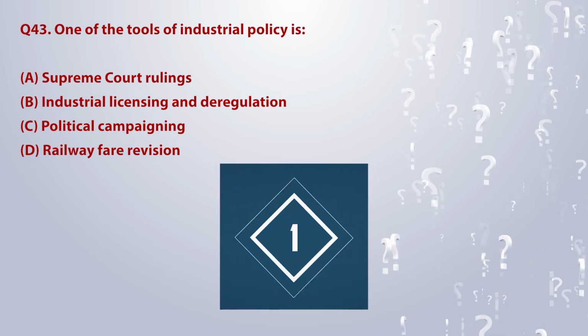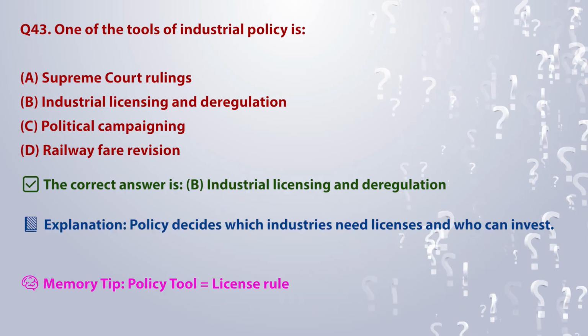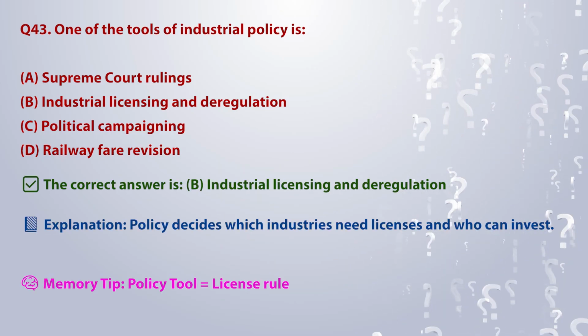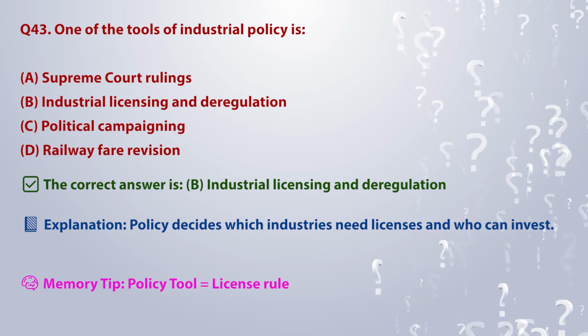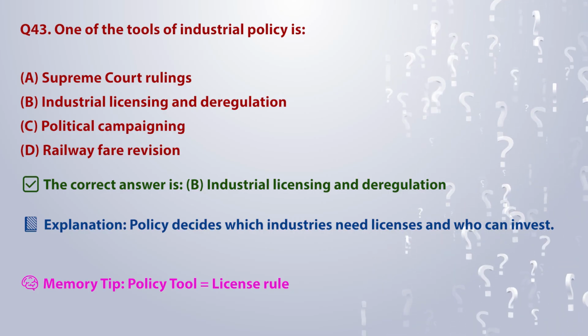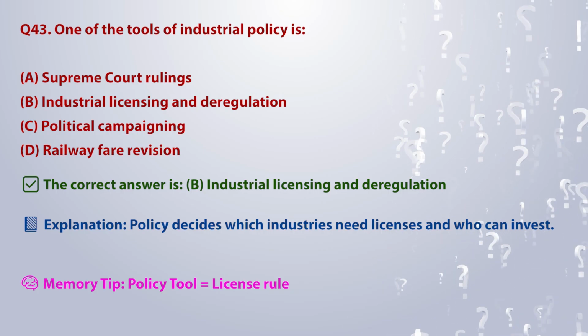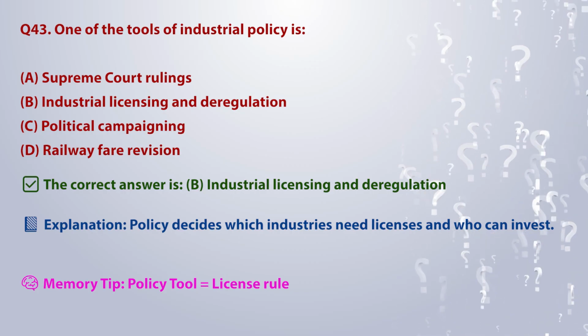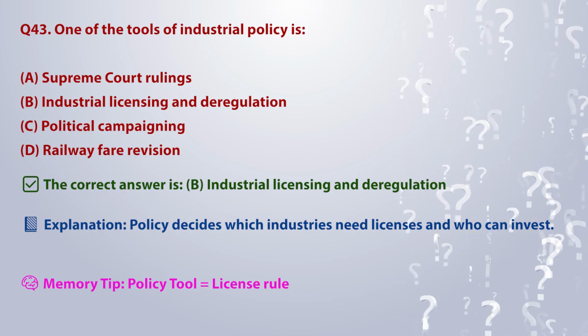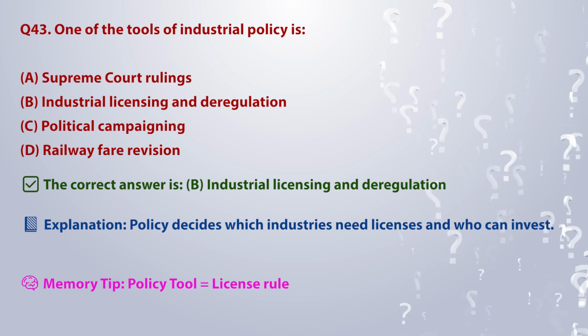The correct answer is B. Industrial licensing and deregulation. Explanation: policy decides which industries need licenses and who can invest. Memory tip: policy tool is equal to license rule.